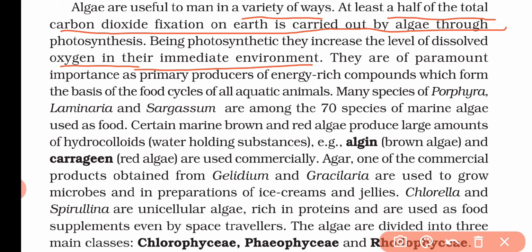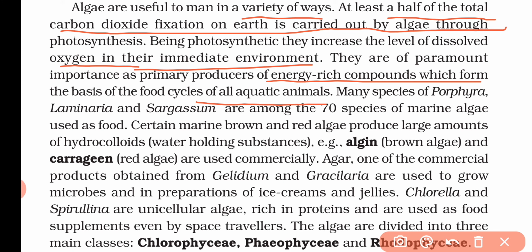And they also produce energy-rich compounds, which are the main source of food for all aquatic animals. That means whatever aquatic animals are present in different habitats, in these aquatic environments, the algae produce the food component by photosynthesis, and it is the main source of food for these animals.